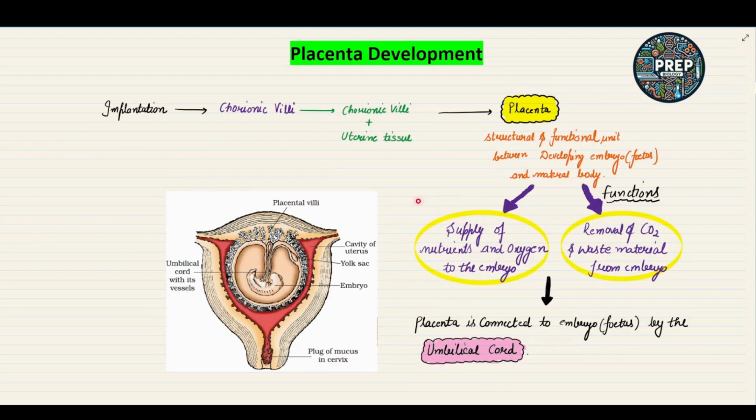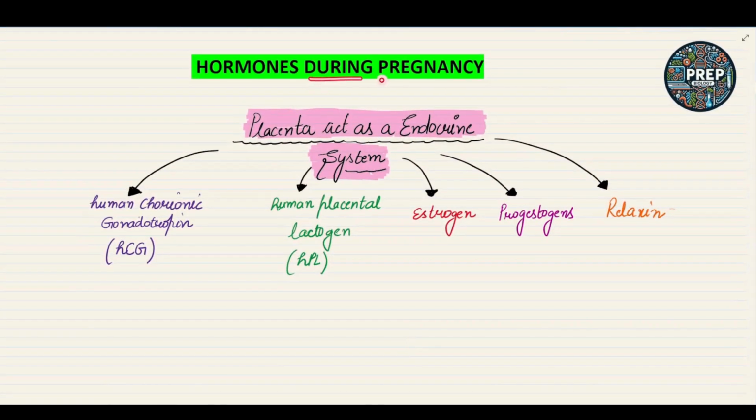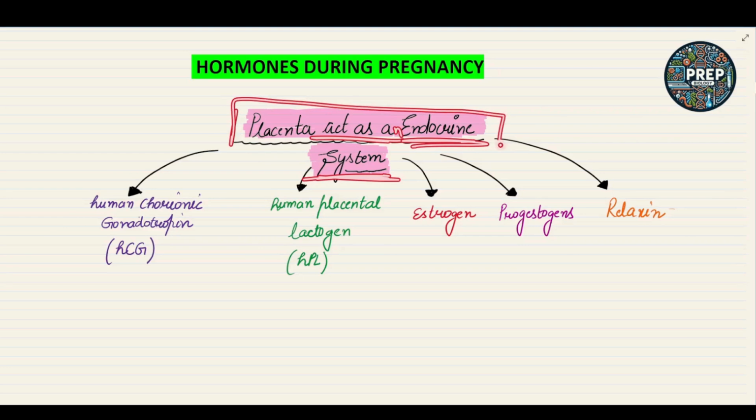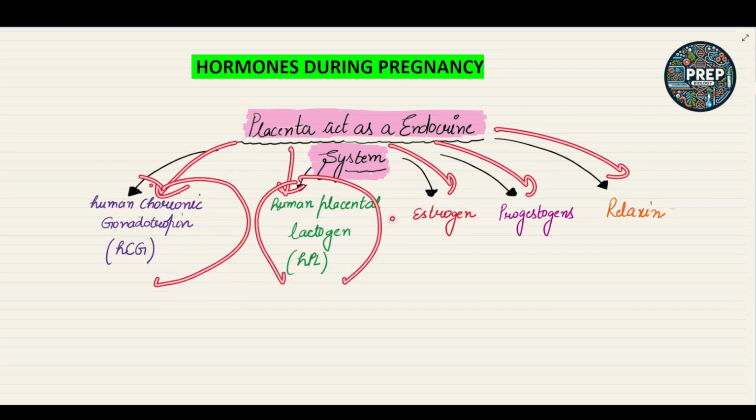Now, if we see the role of the hormones during pregnancy, the placenta acts as an endocrine system. This is important. The placenta, majorly, acts as an endocrine system. Why does it act as an endocrine system? Because during pregnancy, the placenta secretes several hormones which are very important for fetal development.